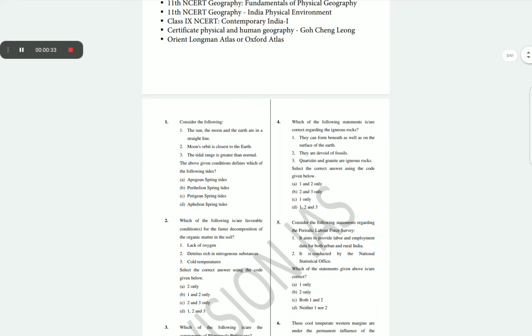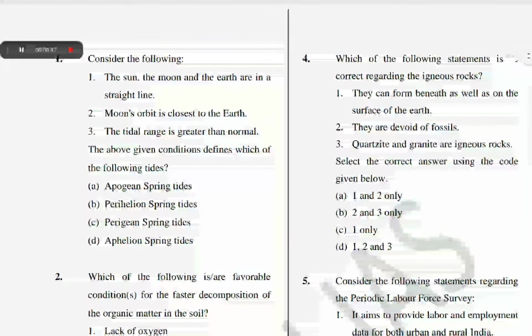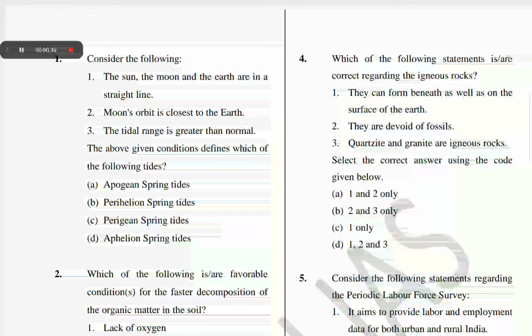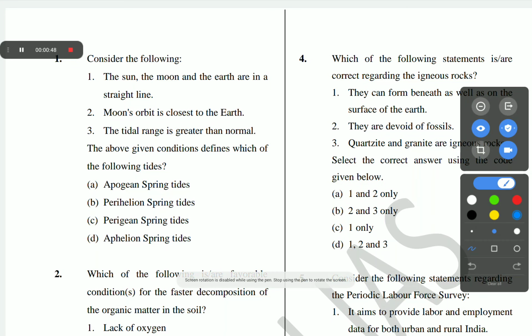In this video, the first question is: consider the following. The sun, the moon and the earth are in a straight line. The moon's orbit is closest to the earth. The tidal range is greater than normal. The above given condition defines which of the following tides: A. Apogean spring tides, B. Perihelion spring tides, C. Perigean spring tides, D. Epsilon spring tides.